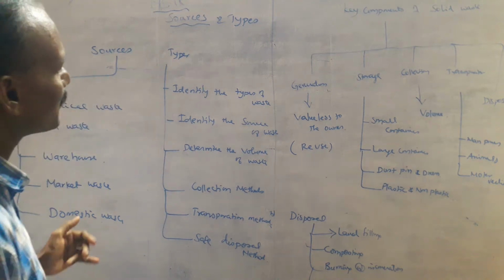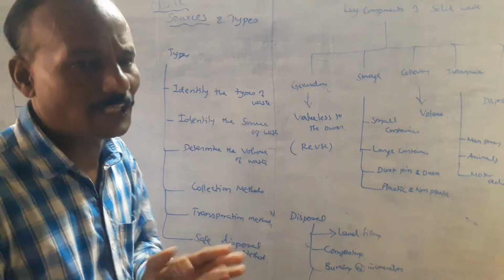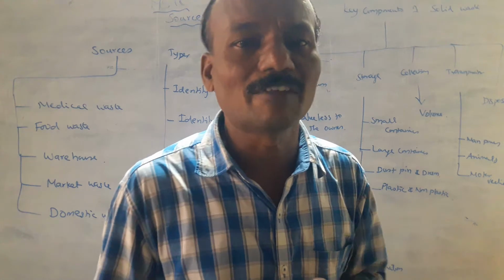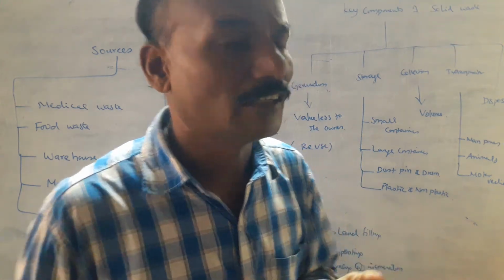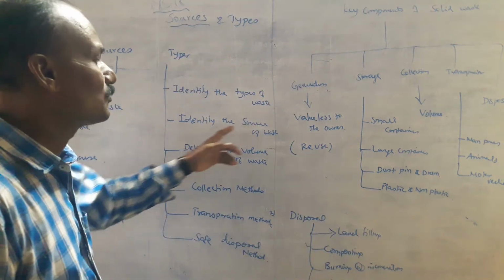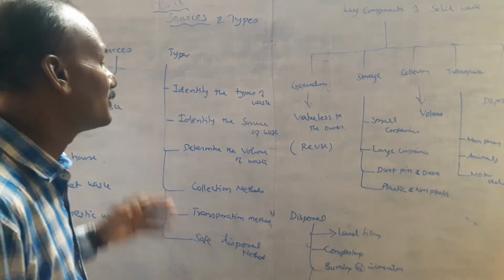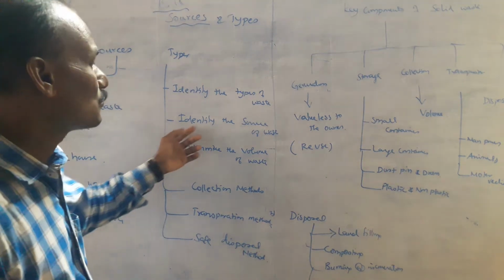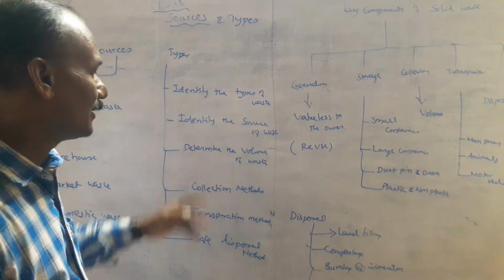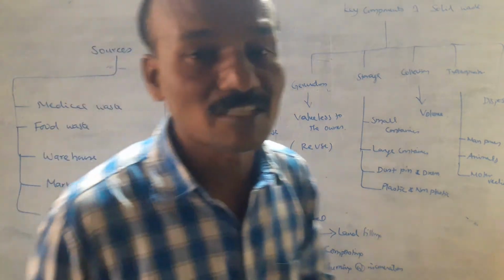Similarly, we identify the types of waste. First, what type of material is converted into waste? For example, plastic and non-plastic material. Then identify the source of waste, meaning which material is generated from which source. To identify the source of waste, determine the volume of waste. The quantity of the waste is also calculated.